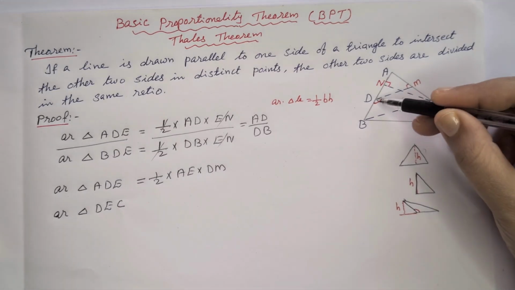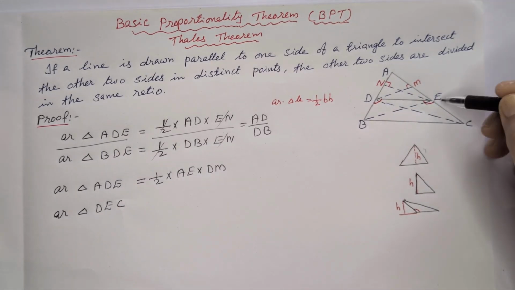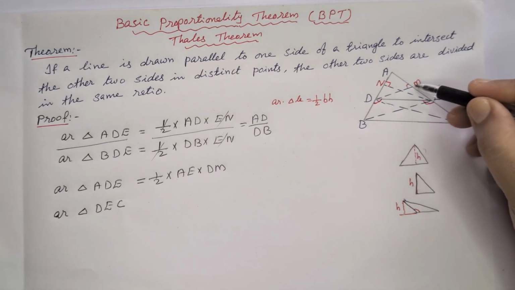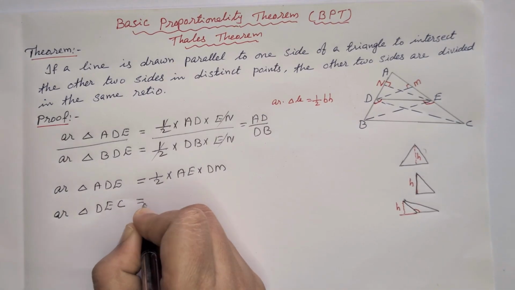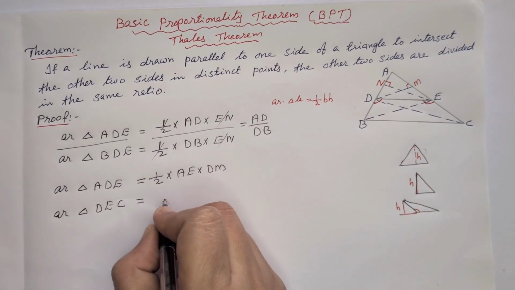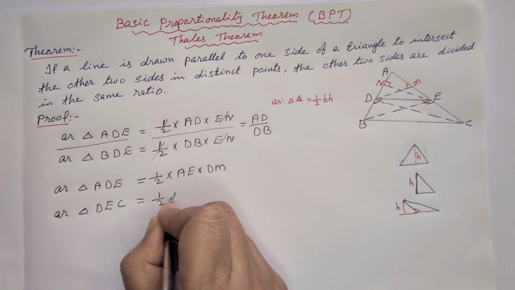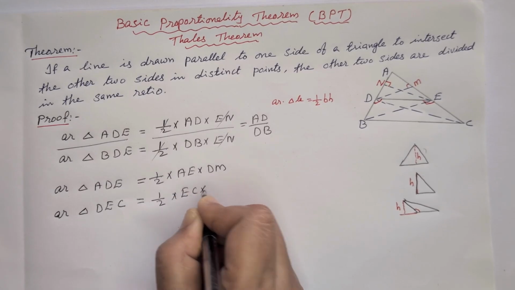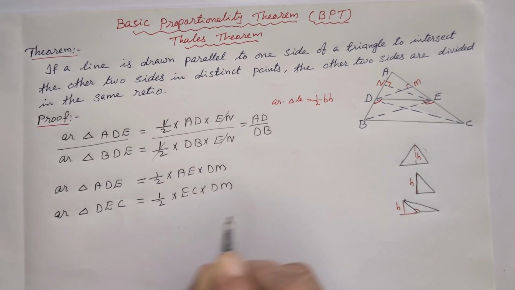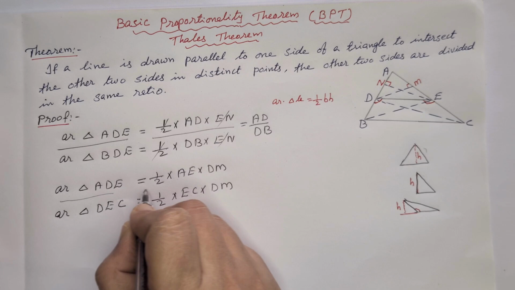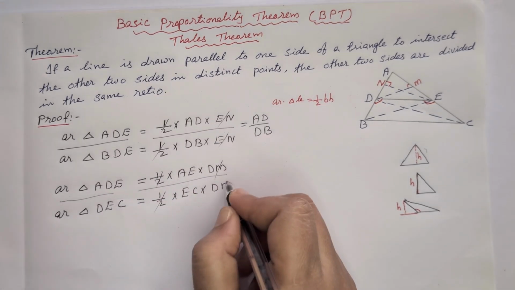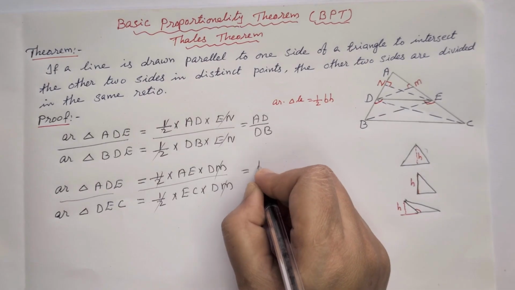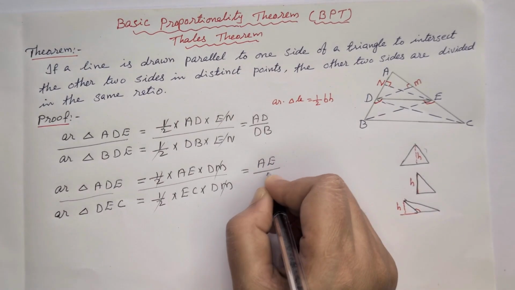So area of triangle DEC is equal to half into EC, the base, into DM. Then we divide these two equations, half cancels, DM also cancels, and we get the ratio AE by EC.